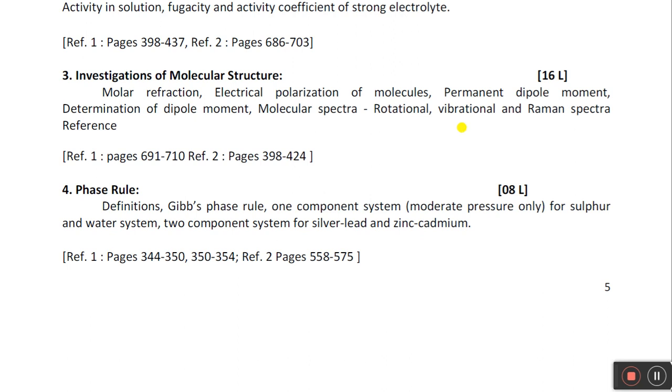In molecular spectra we have the rotational spectra, vibrational, and Raman. When you take molecules and put them in the microwave region, what happens? If the molecule is polar and interacts with the microwave radiation, then the molecule starts spinning around itself.